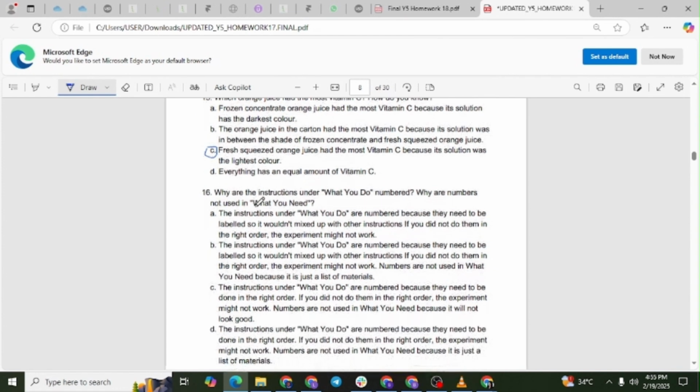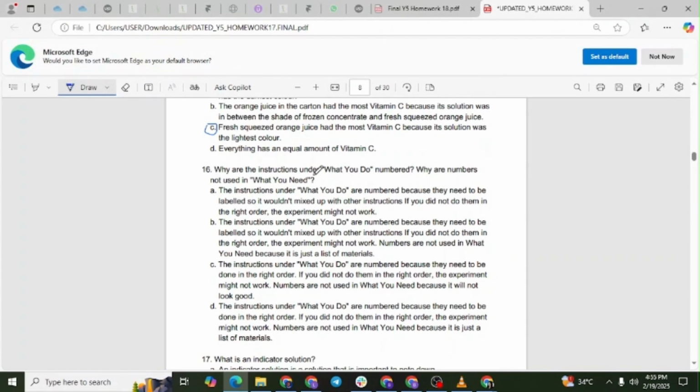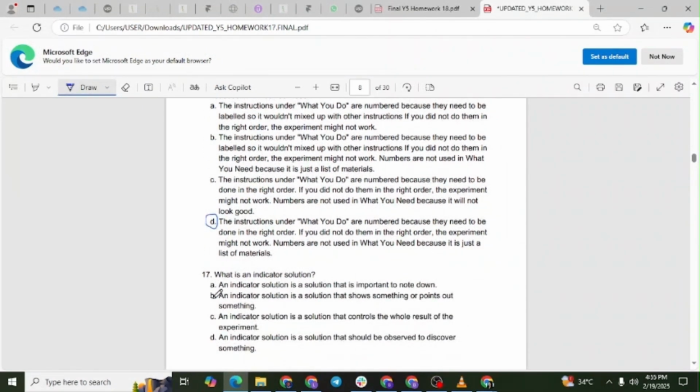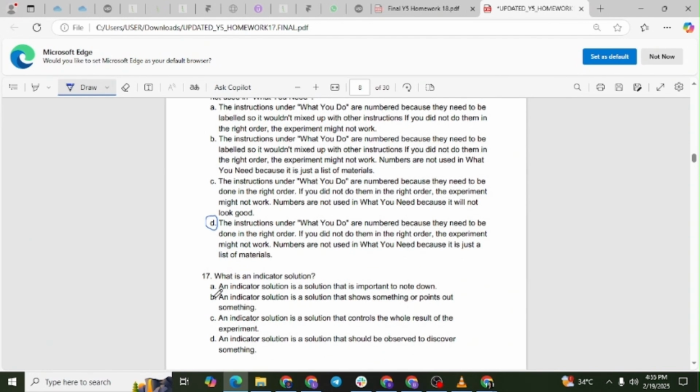Question number 16. Why are the instructions under what you do numbered? Why are numbers not used in what you need? The correct answer is letter D. Explanation. The steps of an experiment must be followed in the correct sequence to ensure accurate results, so they are numbered. What you need is simply a materials list, so numbering is unnecessary.